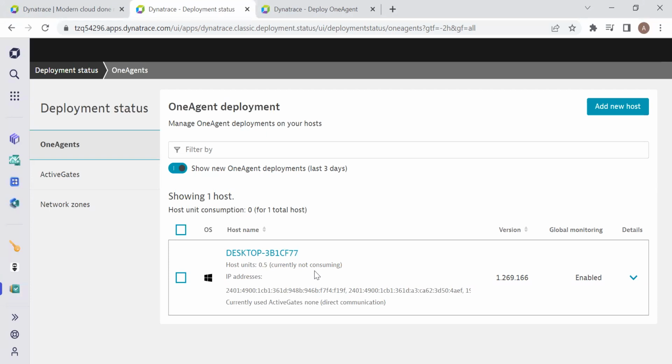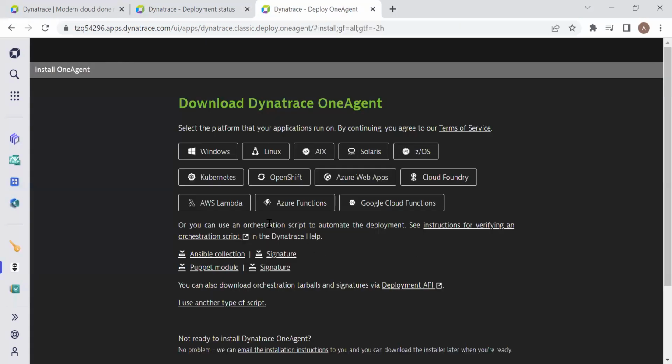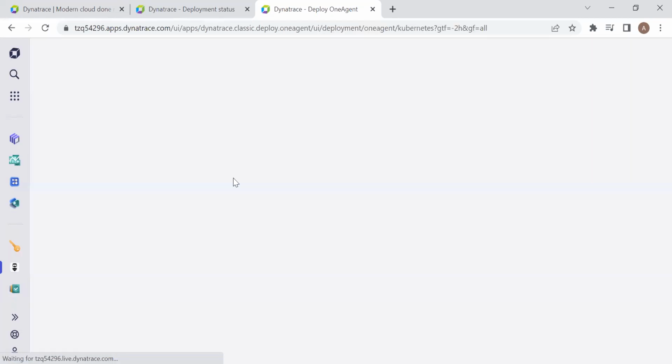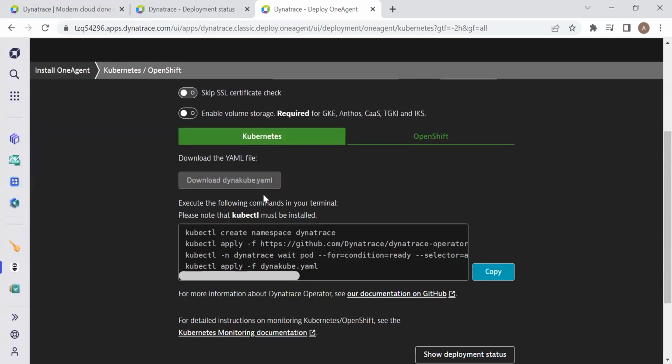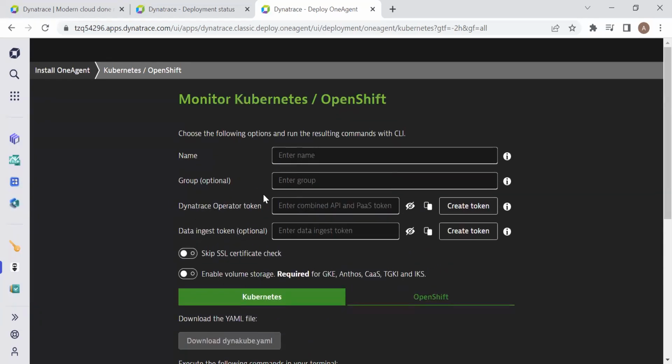If we need to deploy on other machines or other operating systems, in the same way, go to Dynatrace, click on deploy Dynatrace as shown previously, as shown in this screen. Then you can go as per requirement. If it is a Linux operating system, or if it is Kubernetes, then you'll be redirected to all these kinds of options. If it is Kubernetes, try giving all these, then OneAgent will be installed in Kubernetes as well.